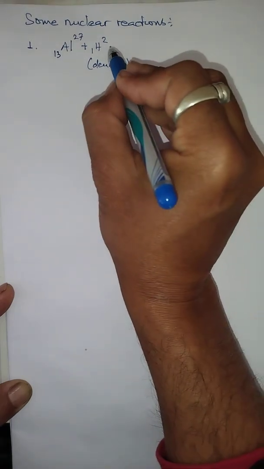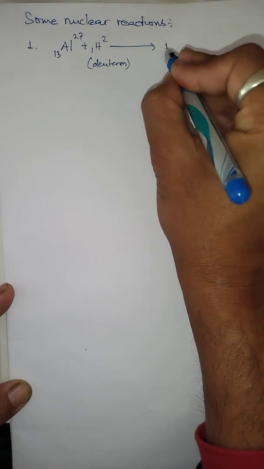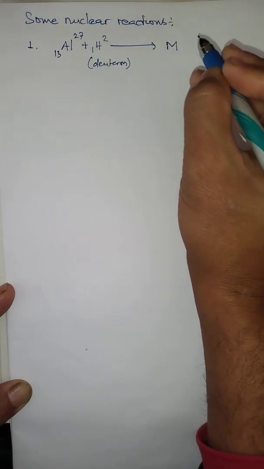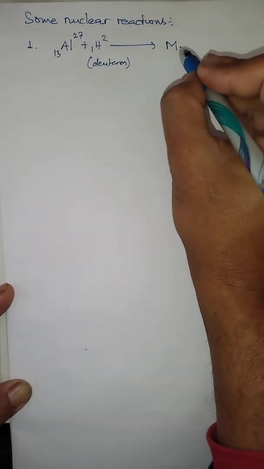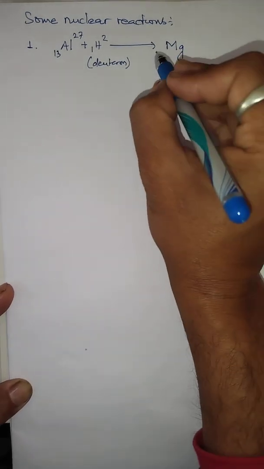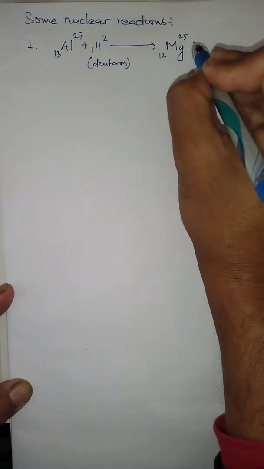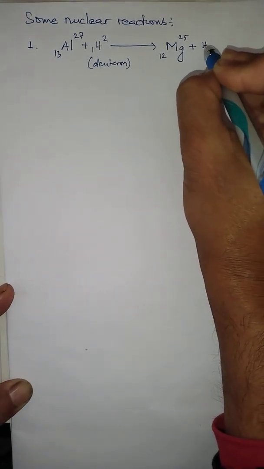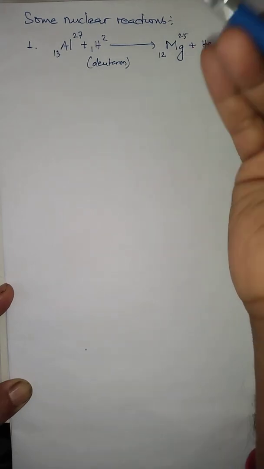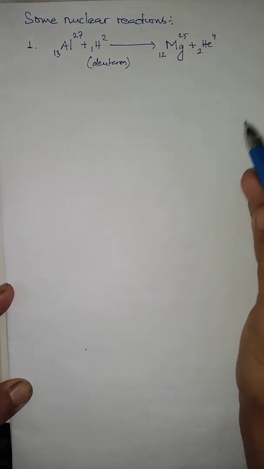When it interacts with the nucleus, it leads to the formation of a new nucleus, called the final nucleus, which is the nucleus of magnesium with atomic number 12 and mass number 25. Along with this, a new particle is liberated, the helium nucleus, which is the alpha particle.